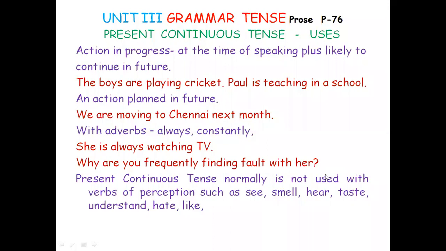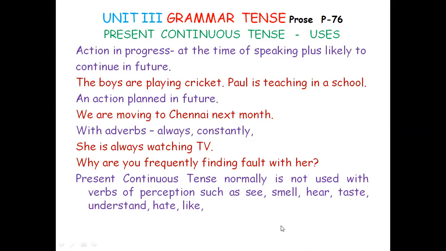And then present continuous tense normally is not used with verbs of perception such as see, smell, hear, taste, understand, hate, like. These are all verbs of perception. Perception means just seeing. See, smell, hear, etc. For example, I am seeing, I am smelling, I am hearing: you can't say that. When you use these verbs of perception in continuous form, it will have a different context.